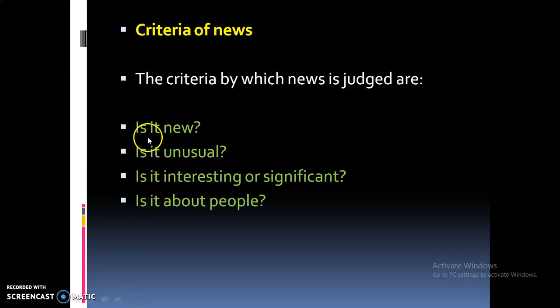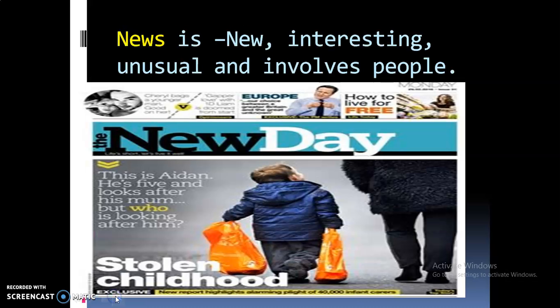So what is the first one? Is it new? As we studied, news should be new, and also interesting, unusual, and it should involve people. So this is the definition of news. What are the four criteria? It should be new, interesting, unusual, and it should involve people.